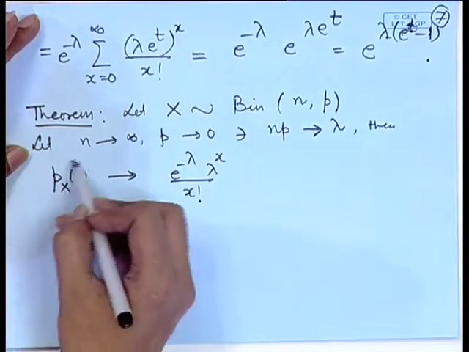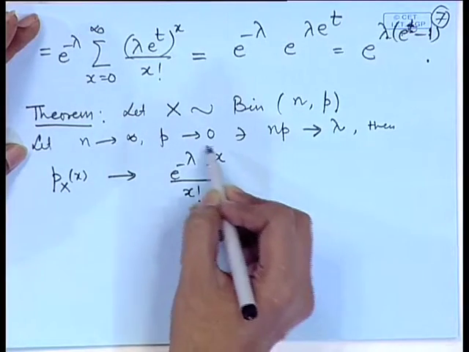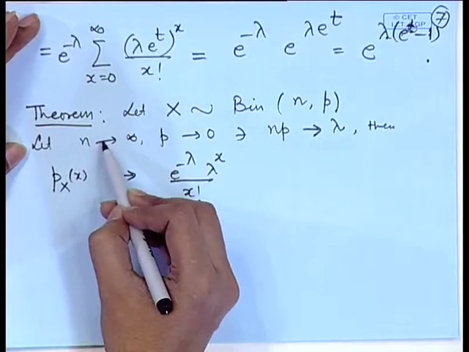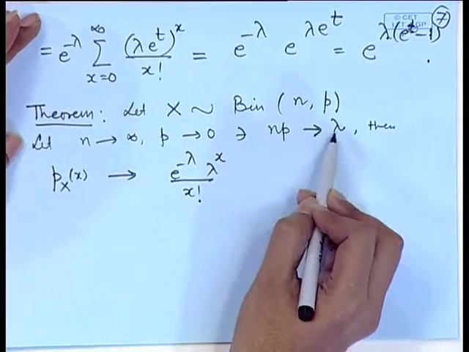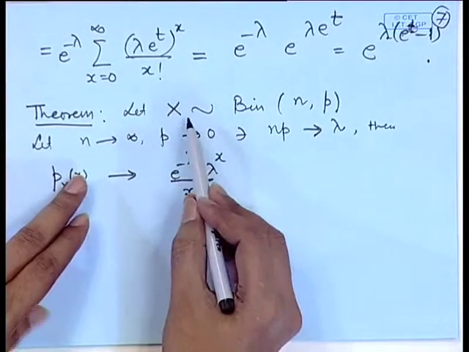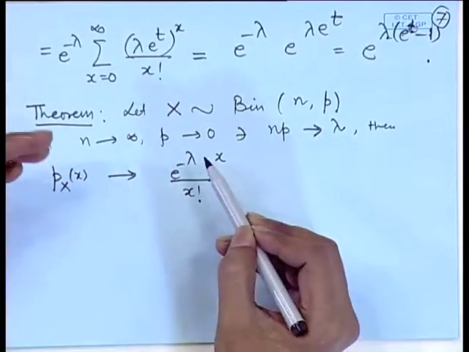That means, the binomial distribution's probability mass function converges to the mass function of the Poisson distribution under the conditions that n tends to infinity, p tends to 0, such that n p tends to lambda. A physical interpretation of this is that in a sequence of Bernoullian trials, if n becomes very large, then it means that the probability of a single occurrence becomes very small.